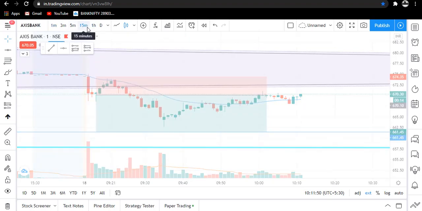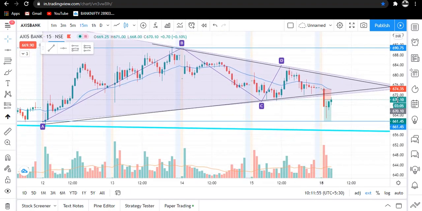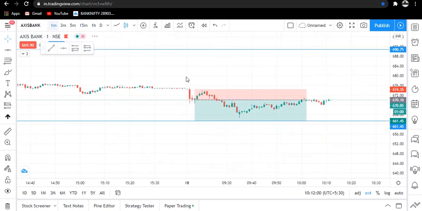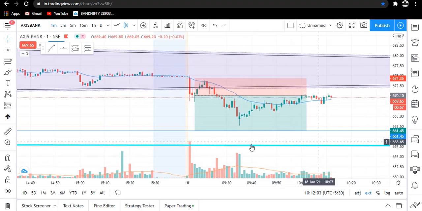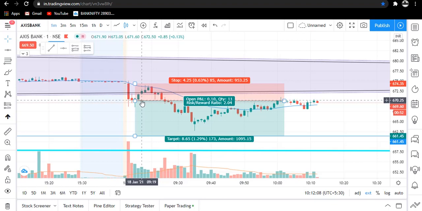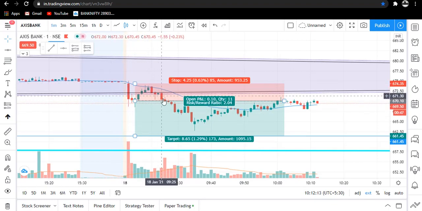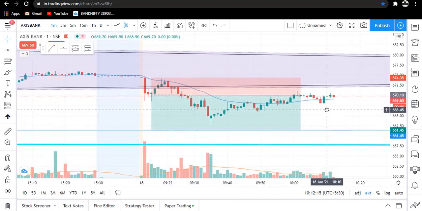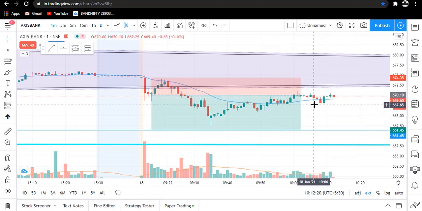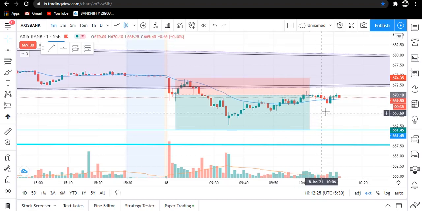So coming on to the 15-minute time frame traders, you can see our triangle pattern was formed. Okay, so now coming on to the 1-minute time frame, what happened in the morning? Price came, gave a breakout, again went for the retracement, and when it was again coming downside, I entered into the trade with this target, and you can see what had happened. Our trade stop loss got hit. So, a simple trade with simple logic, and this was our today's trade.